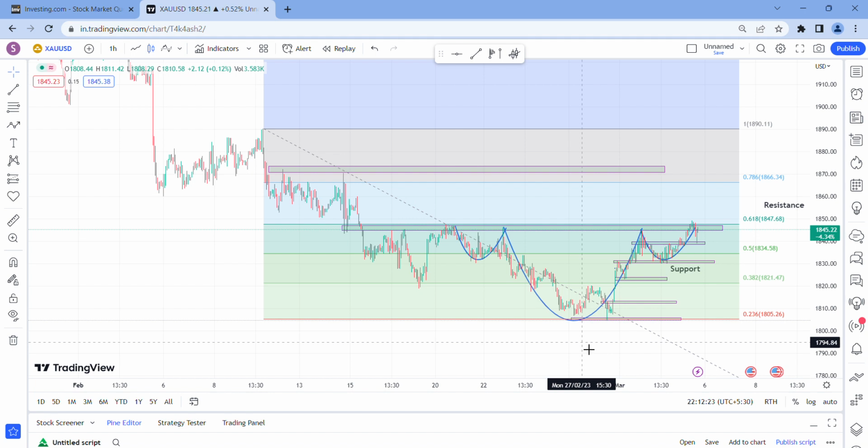Here I found a head and shoulder pattern, and we cannot say that the gold trend has now started reversing and keeps going upward. No, that I am not saying, and I couldn't say it now because it has some criteria to fulfill. Only after fulfilling those can you come to a conclusion. So the first confirmation for buying is that you have to identify a pattern, and I identified a head and shoulder.